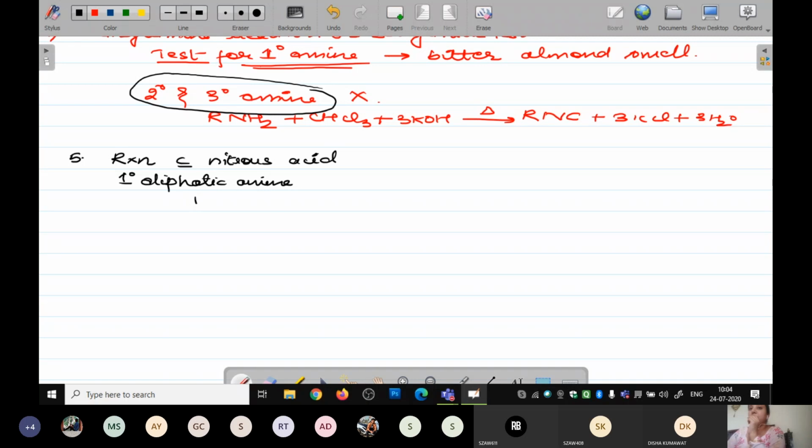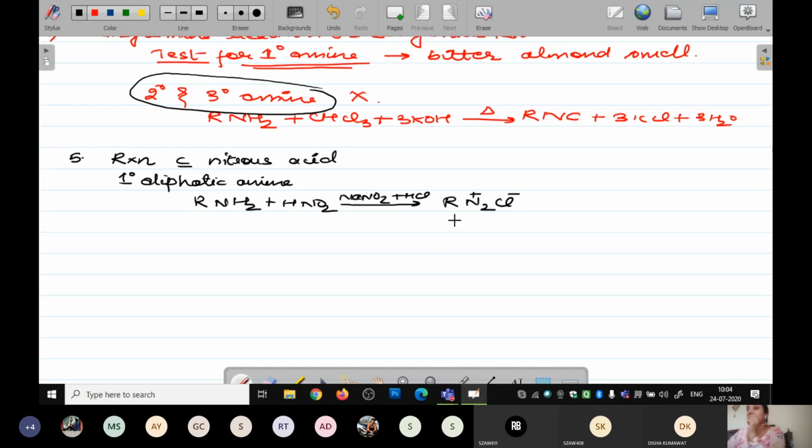You are going to take the primary aliphatic amine and make it react with nitrous acid, using NaNO2 plus HCl. It is going to make a diazonium salt over here.